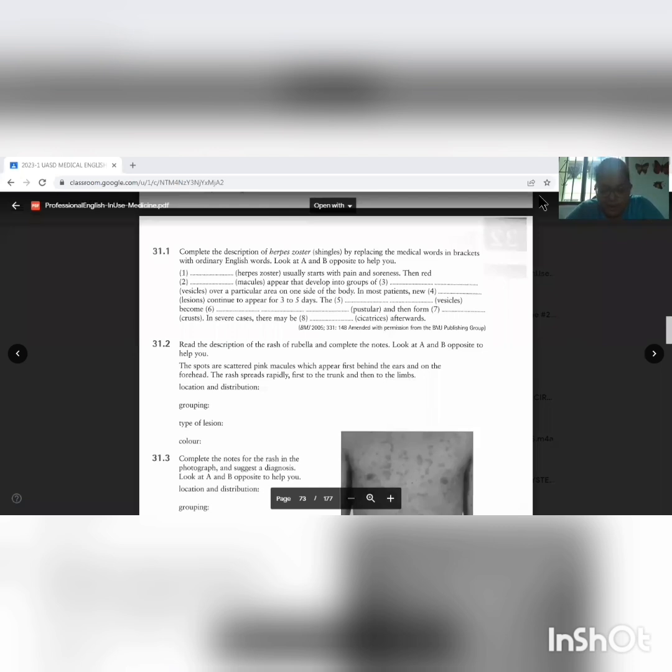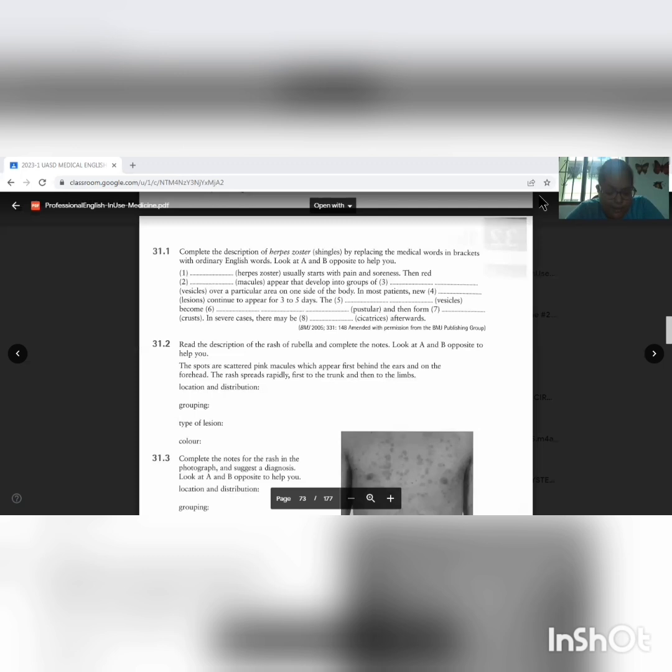Herpes usually starts with pain and soreness, then red spots that develop into groups of small blisters over a particular area on one side of the body. In most patients, new rashes continue to appear for 3 to 5 days. The small blisters become filled with pus and then form scales. In severe cases, there might be scars afterwards.